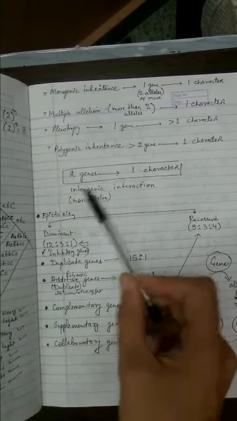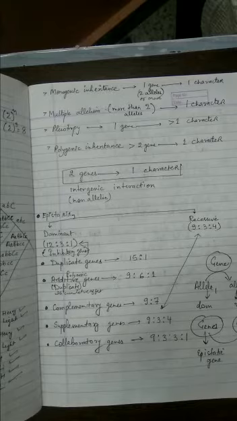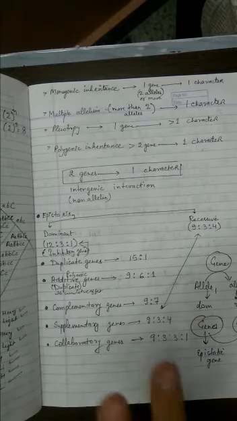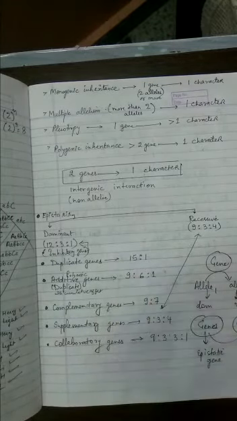Now today what we are going to learn in detail is the inheritance in which only two genes are involved. Don't call it polygenic inheritance because we are talking about two genes, not more than two genes. So when two genes control one character, that interaction is called intergenic interaction.